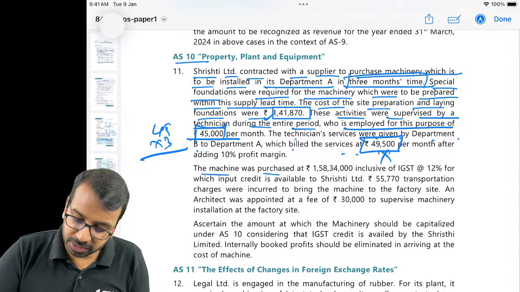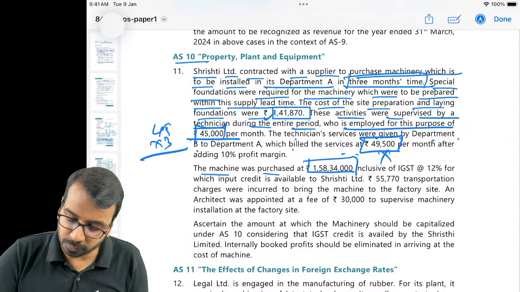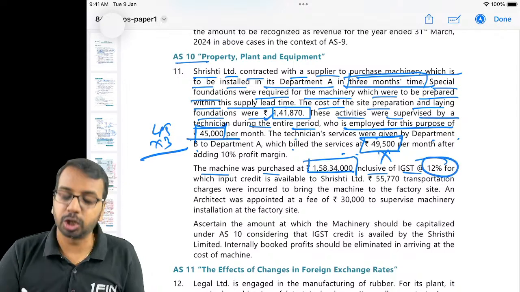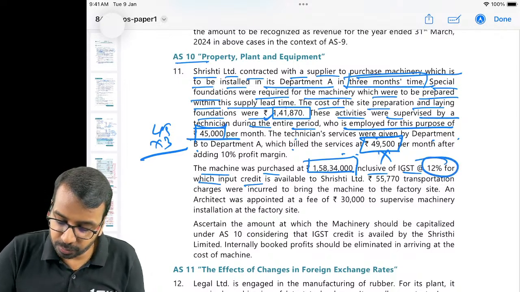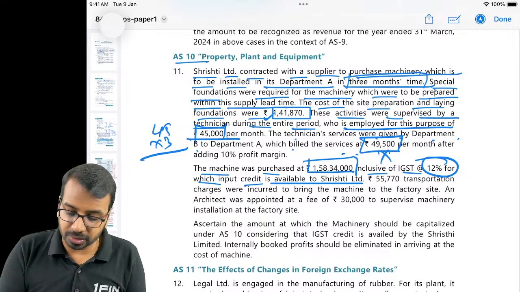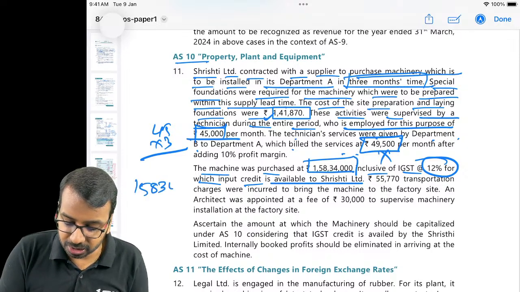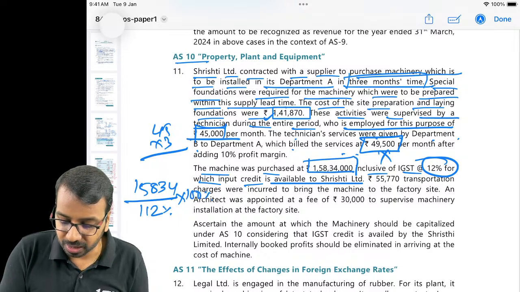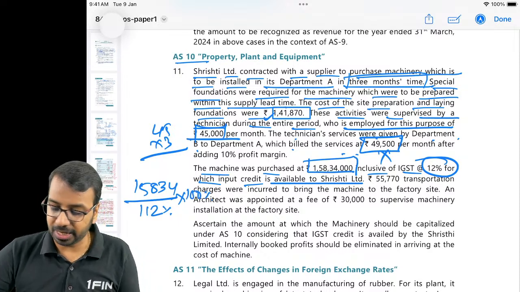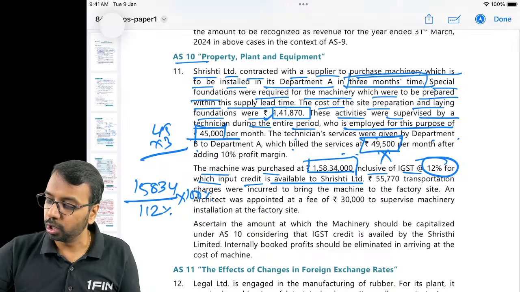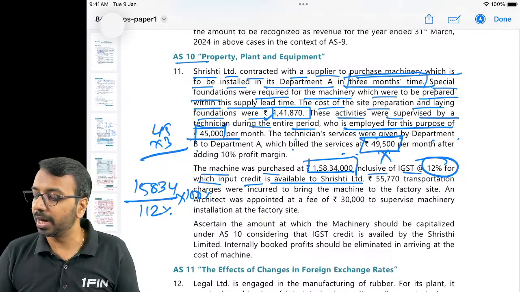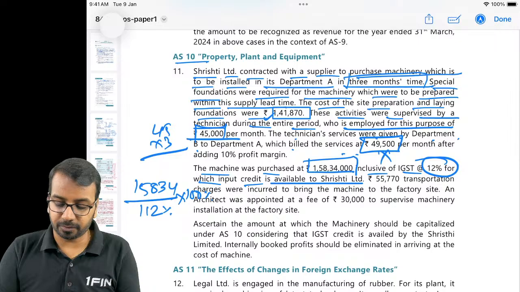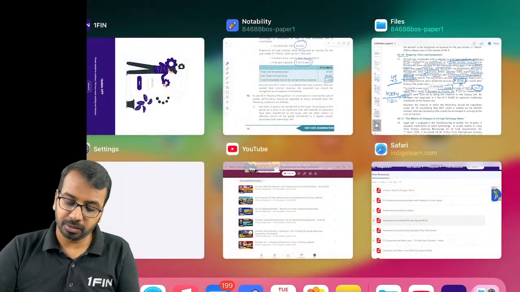The machine was purchased for 158,34,000 inclusive of IGST 12%, for which input credit is available. If input credit is available, this 158,34,000 represents 112%. We need to know how much is 100%. So 158,34,000 divided by 112 multiplied by 100, you get 141,375.